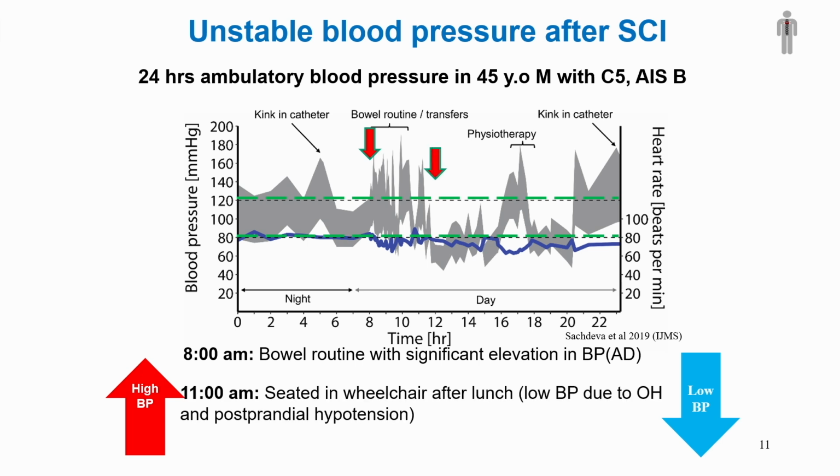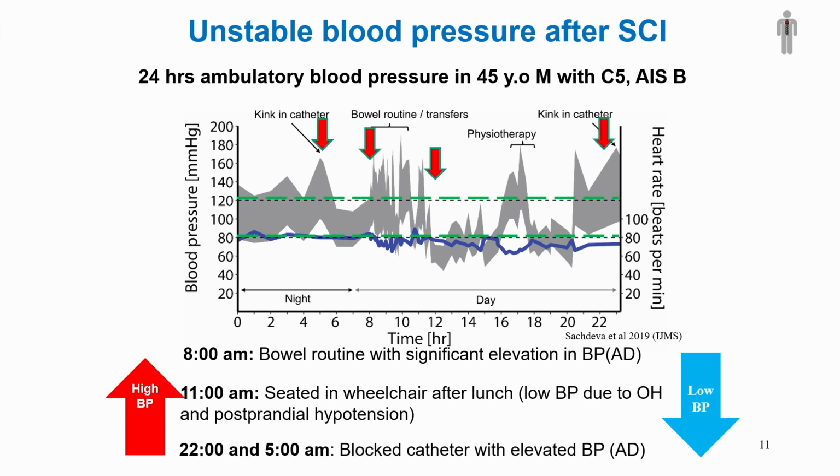At 11 a.m., while seated in a wheelchair after lunch, his arterial blood pressure dropped. This is a combination of orthostatic hypotension, but also postprandial hypotension, due to blood flow going to your stomach after a large meal. And it's also commonly observed in people with spinal cord injury at a high level.